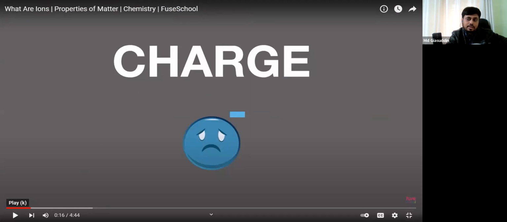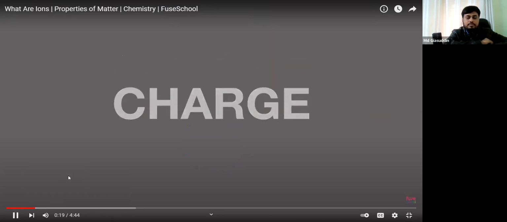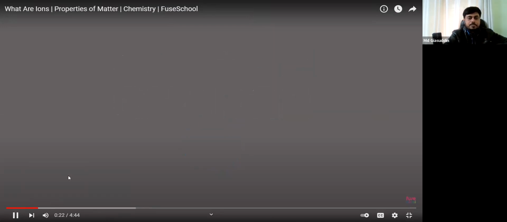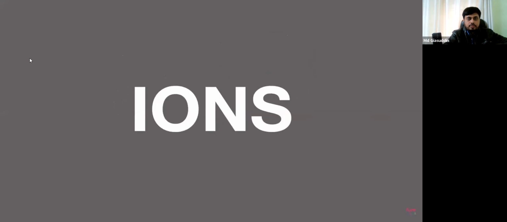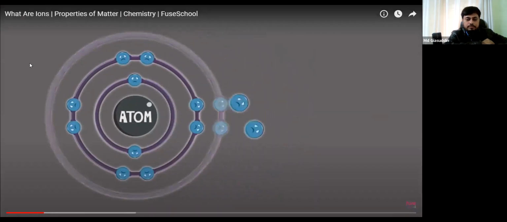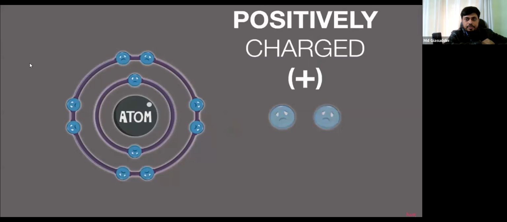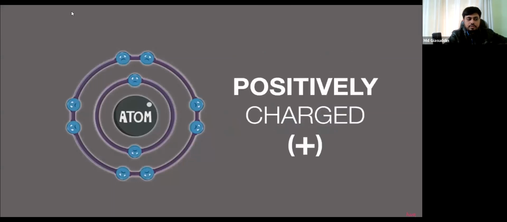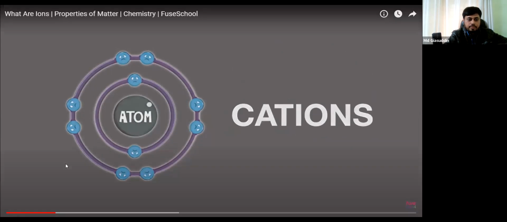Just let us see a small video. Loss of electrons will create a charge. These charged particles are called ions. When an atom loses electrons, they become positively charged. Positively charged ions are called cations. Easy way to remember.